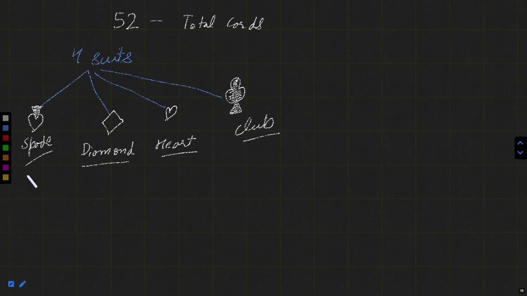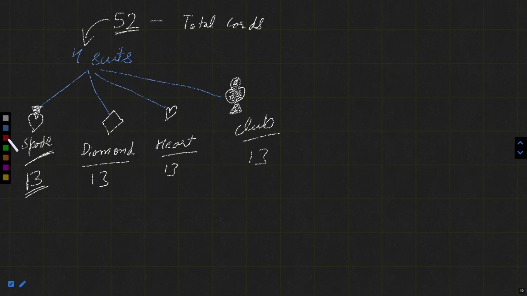Each of them has 13 cards. So 52 cards are divided into 4 suits, and each suit has 13 cards, which means we have 13 spades, 13 diamonds, 13 hearts, and 13 clubs. I hope this is clear to you.